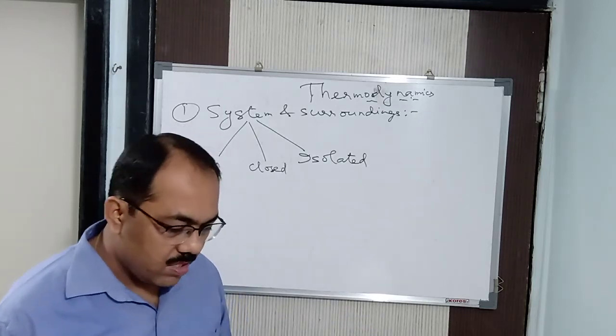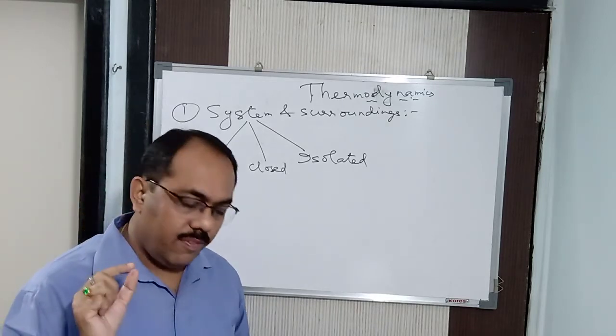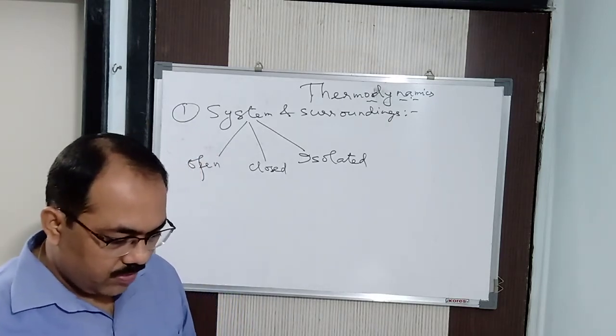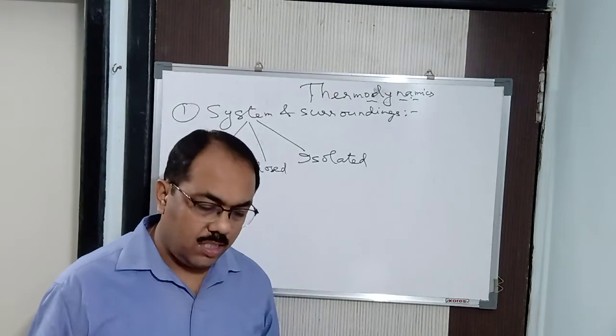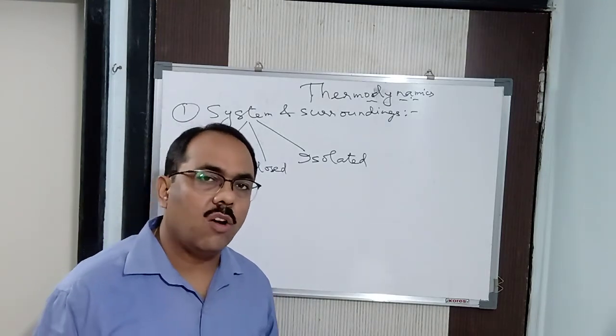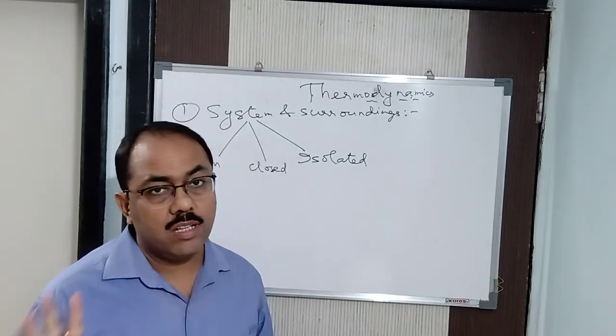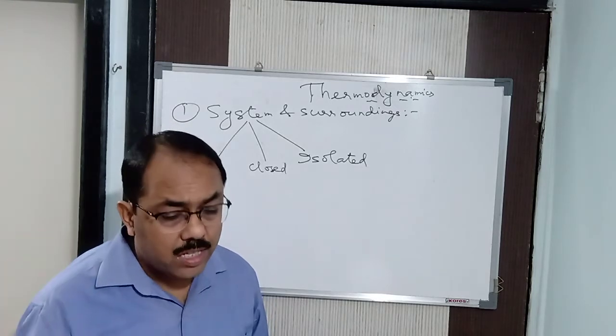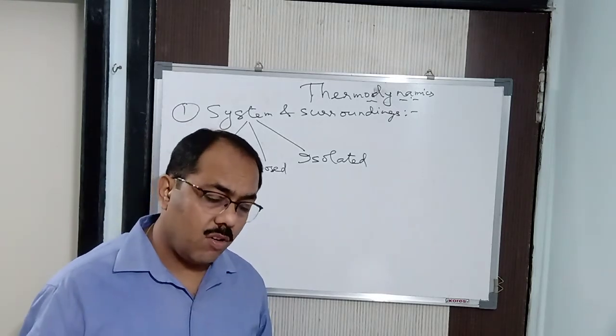Now what is a closed system? A system is said to be a closed system if it can exchange only energy but not matter with the surroundings. Alright, it is called a closed system if it can exchange only energy but not matter with the surroundings.